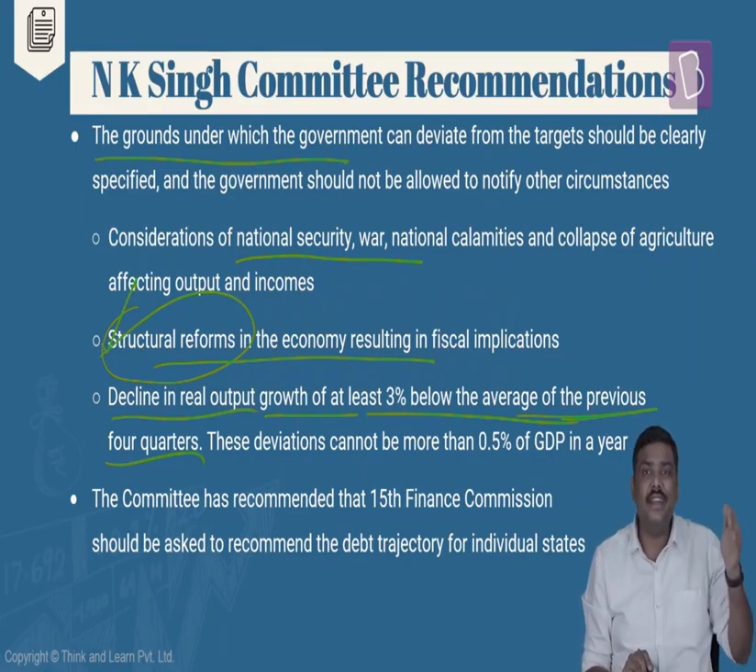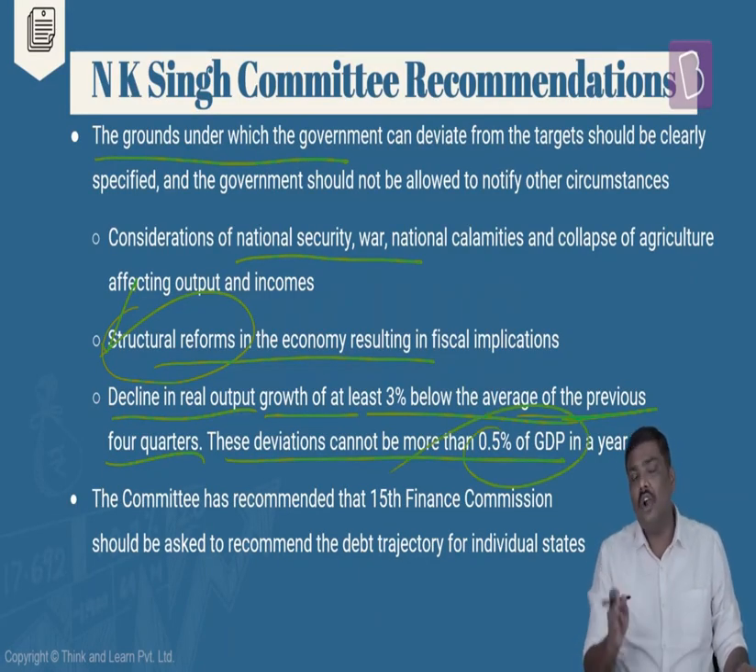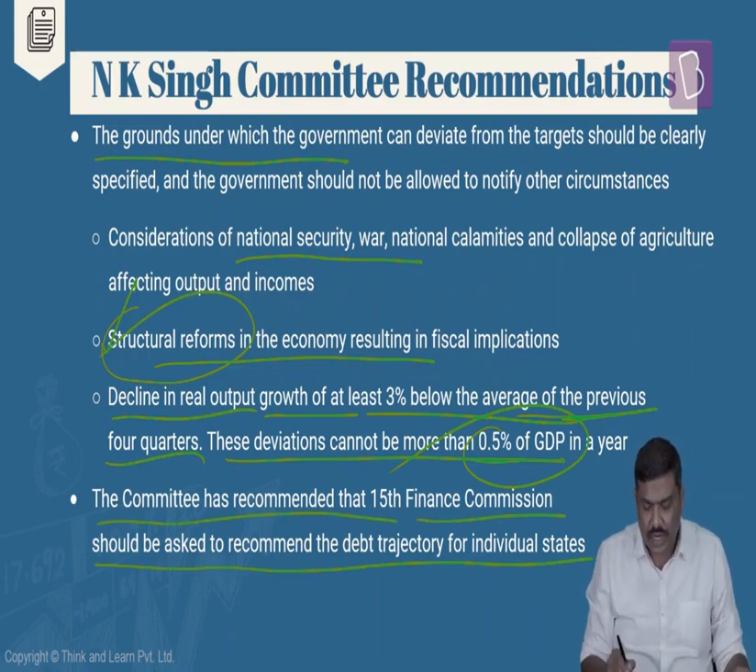And if the current GDP growth rate has declined by more than 3% compared to the average, even in that particular case, the deviation will be allowed. But more importantly, the deviation allowed will not be more than 0.5% of GDP.